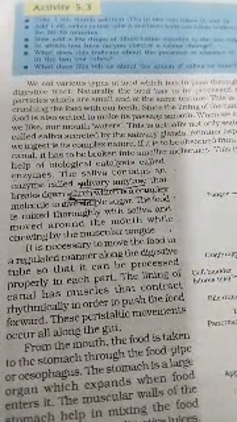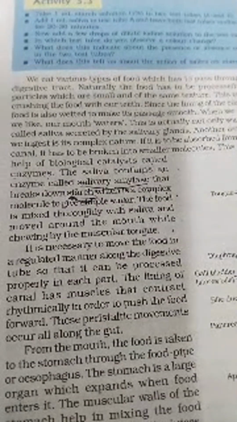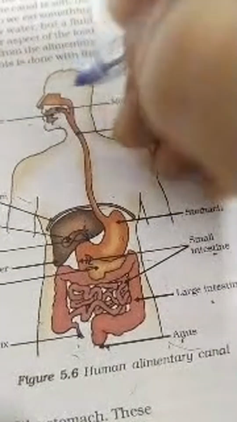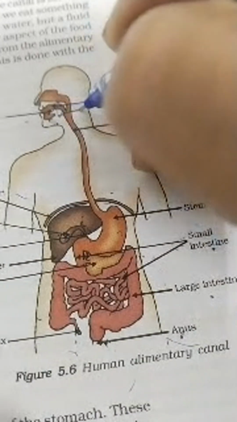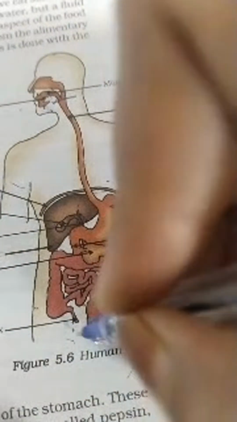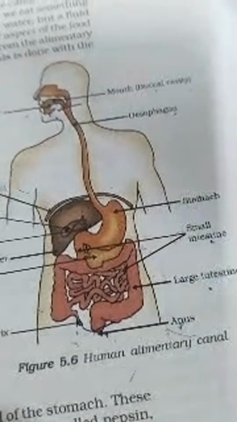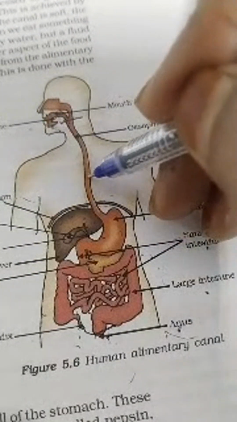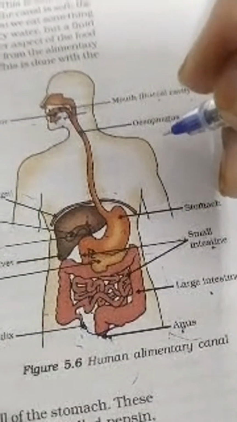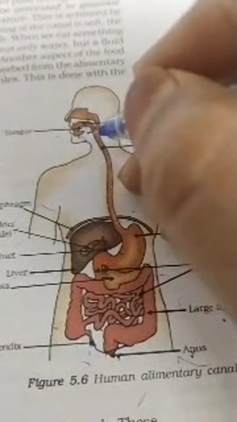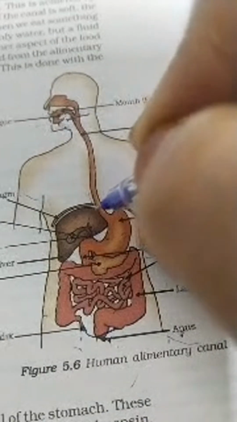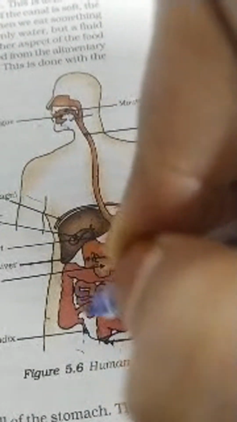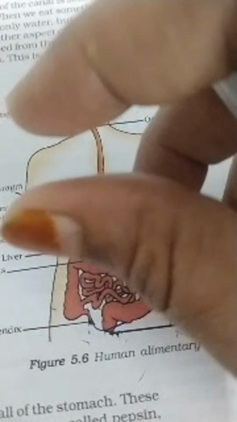This peristaltic movement occurs all along the gut. It begins from here, and from here up to here, this process is completed. All the inner lining has mucus in it, and it is contracting rhythmically and relaxing rhythmically.